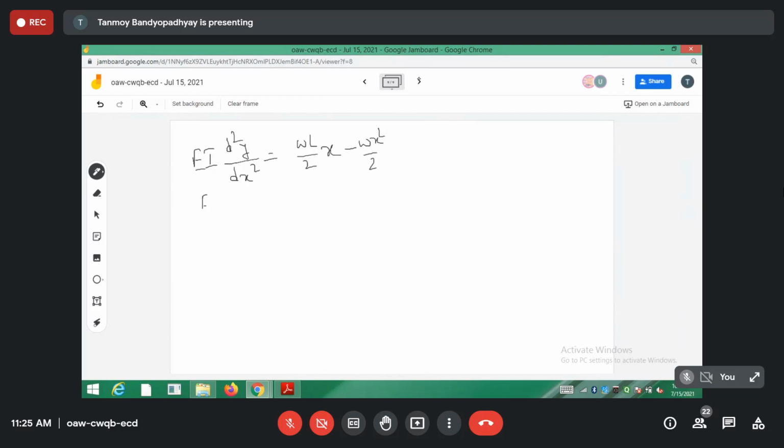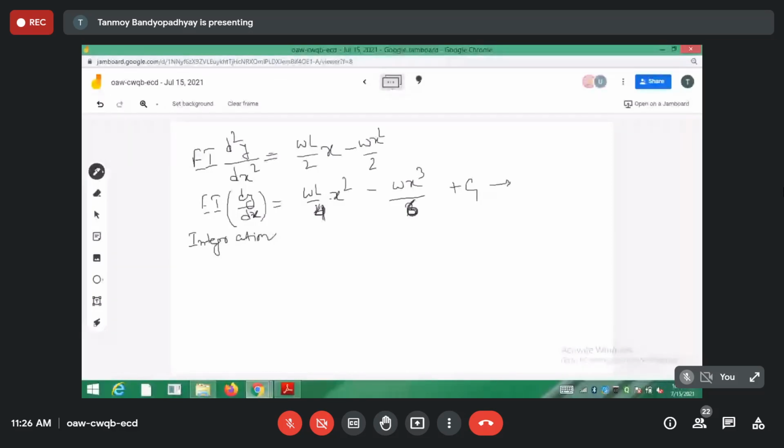Let's integrate it. So EI into dy by dx. Integrating, I should get WL by 2 into x square divided by 4, since 2 into 2 is 4. Similarly, Wx cube by 3, that is Wx cube divided by 6, since 3 into 2 is 6. See if you understand. Plus the constant of integration C1. This is the equation for the slope I have got.